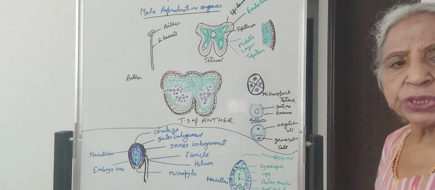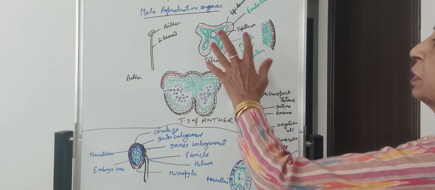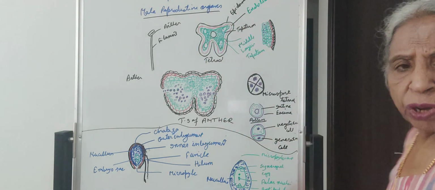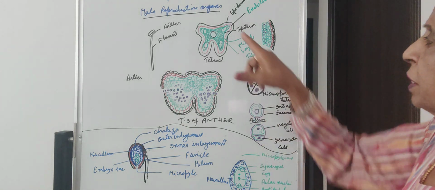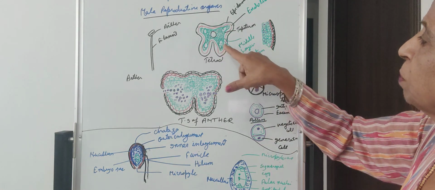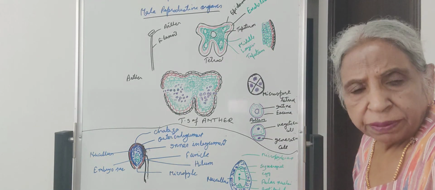If you cut a section of the anther, you will see it is roughly circular and has four corners, and in each corner there is a microsporangium.